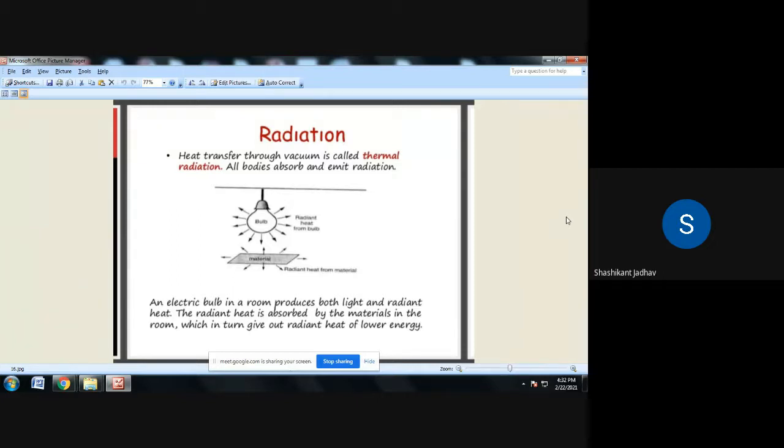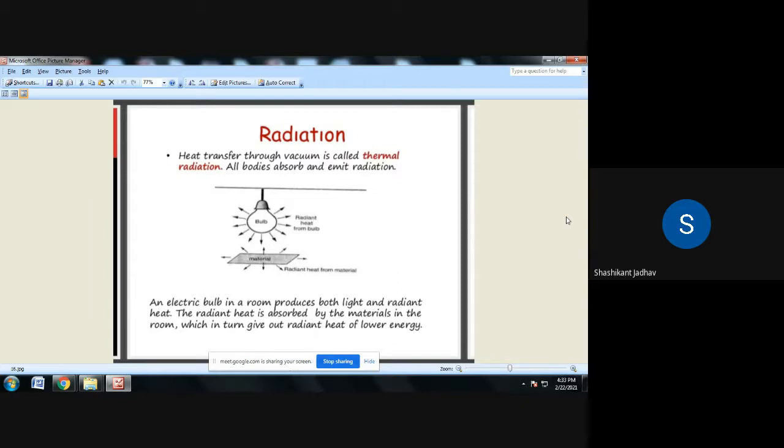So write down, radiation is nothing but transfer of heat in the form of electromagnetic waves.